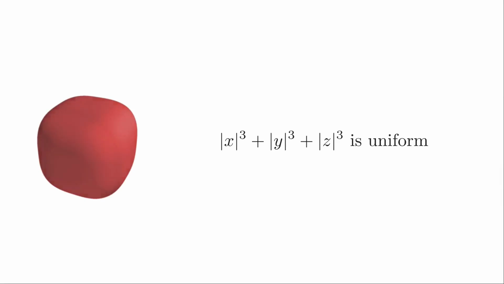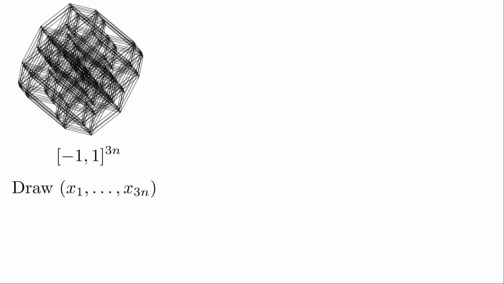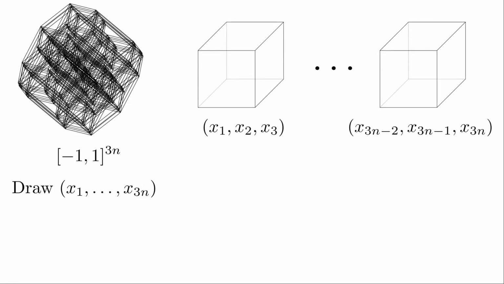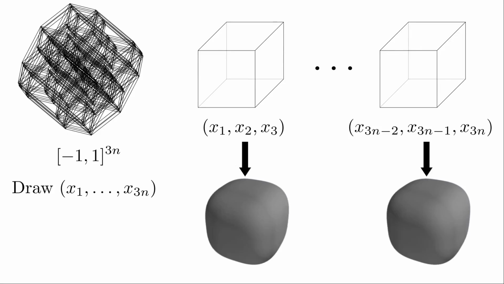Once we know this, we can repeat pretty much the same argument done for spheres. Drawing a point from a hypercube in 3n dimensions is the same as drawing points in n independent cubes. Each of these points will be inside the corresponding 3-dimensional ball with probability V3 divided by 8, where V3 is the volume of the 3-dimensional ball.